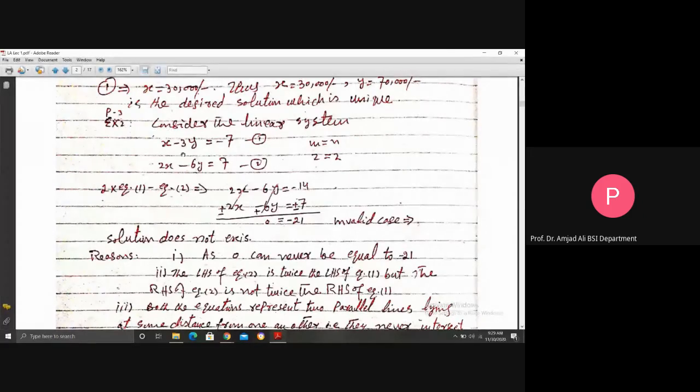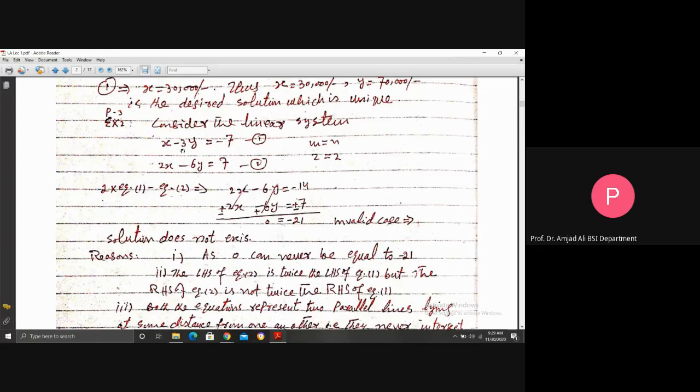Consider the linear system x minus 3y is minus 7, 2x minus 6y is 7. Again, we have two equations and two unknowns x and y, so m is equal to n, the case 2 is equal to 2. Multiply equation 1 by 2 and subtract equation 2 to get the coefficients of x in both the equations equal. We act like this one.